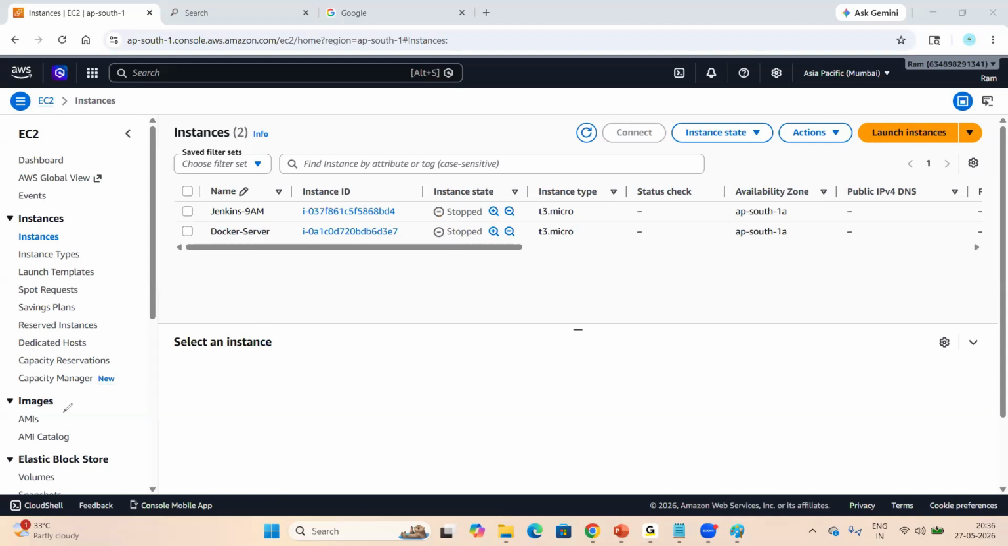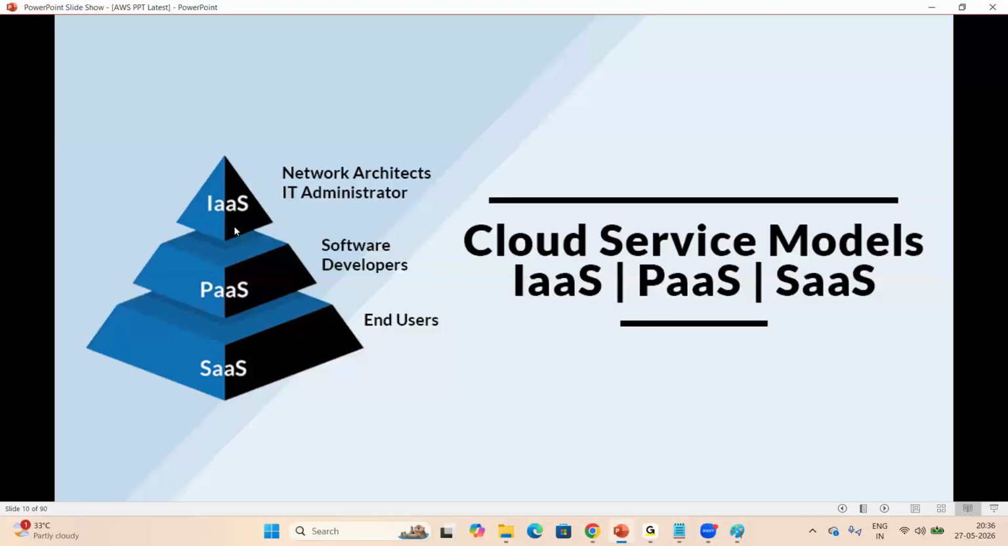Now, for example, I want to install Docker. If I want to install Docker, I need a server, right? First, I create the server. On top of that, I install Docker, which is nothing but infrastructure as a service, IaaS, right? The second one is platform as a service. What is platform as a service? PaaS, where the platform is already available inside of AWS.